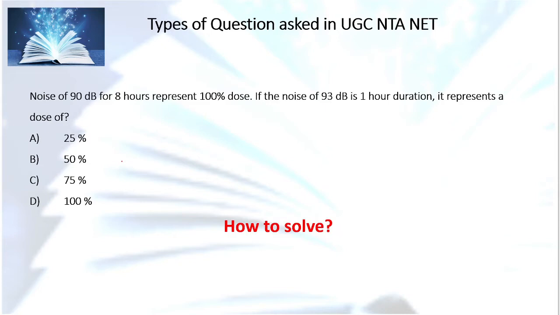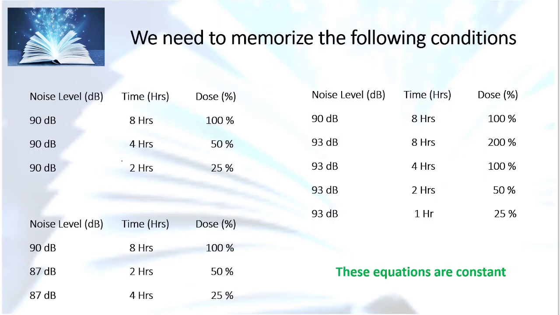Is there any formula which we have to apply, or how do we solve this? No need to worry, we can solve this question very easily. To solve this question we need to memorize a few tables. These are the tables which we need to memorize to solve these kinds of questions. These tables represent the relationship between noise level, time and dosage.